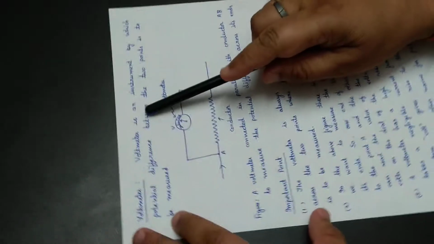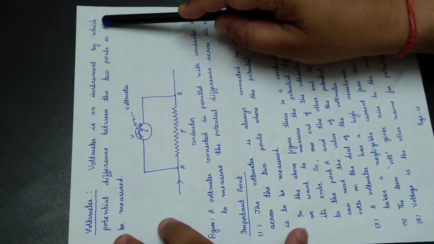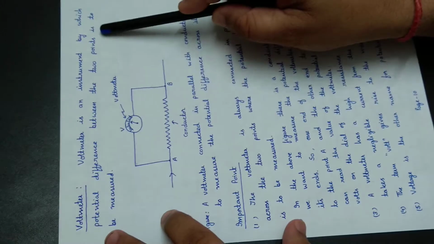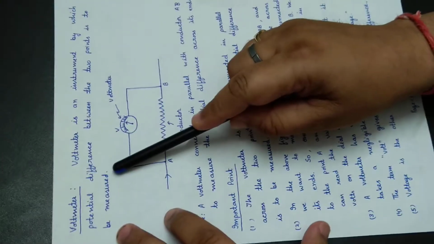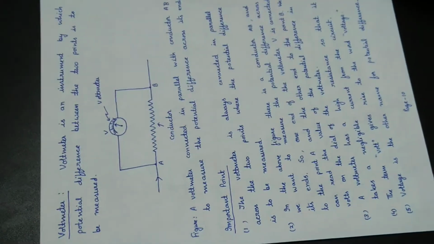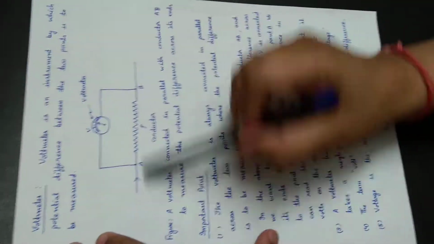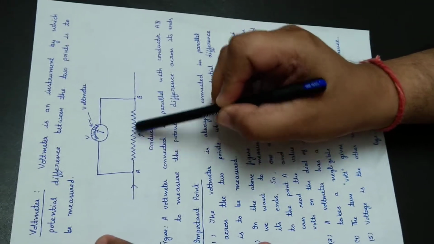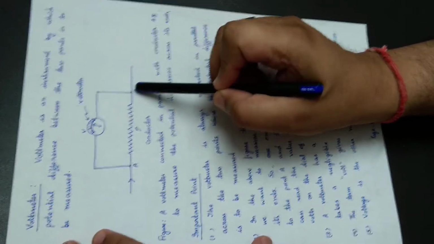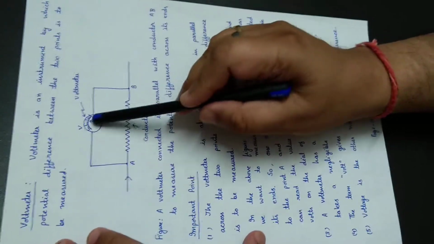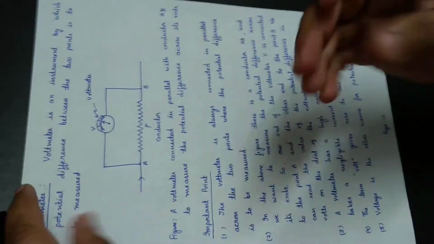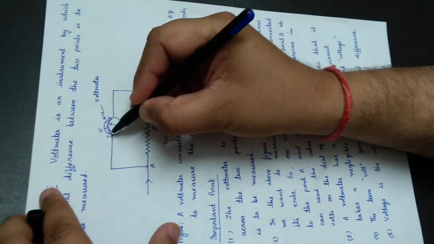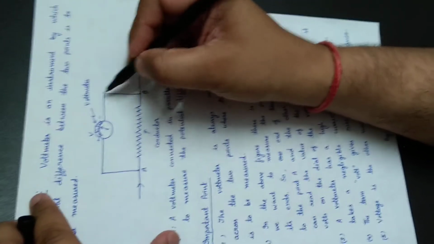Now, next point is voltmeter. Voltmeter is an instrument by which potential difference between the 2 points is measured. Directly we can measure the potential difference between the 2 points by putting this voltmeter. There is a diagram given here. AB is a conductor. Across A and B we have to measure the potential. So the voltmeter is connected. Positive is connected to A and negative is connected to point B.